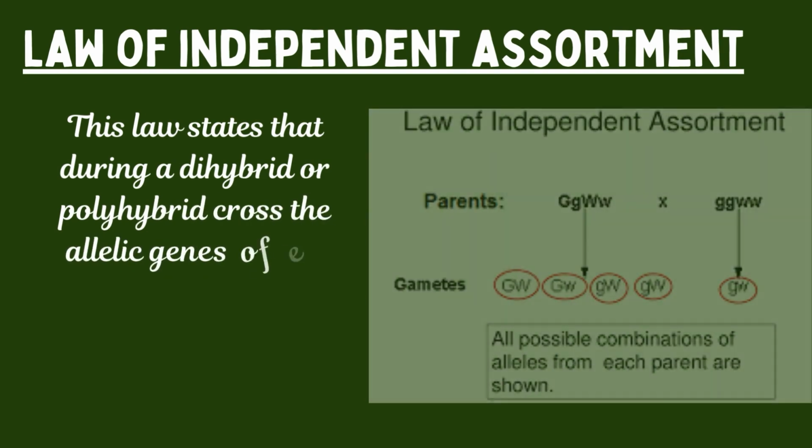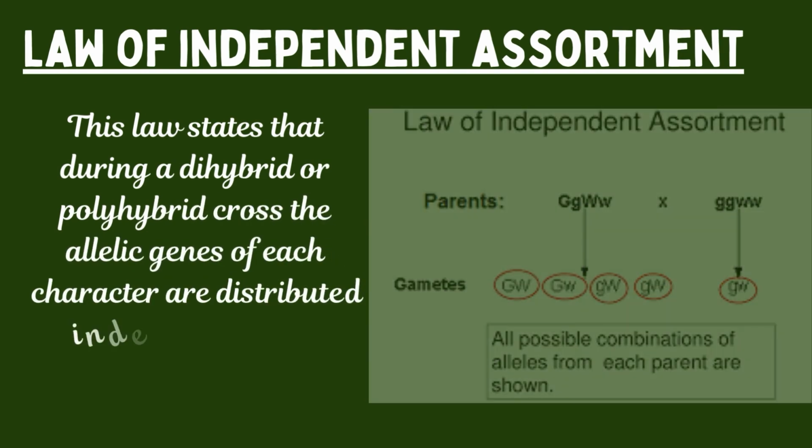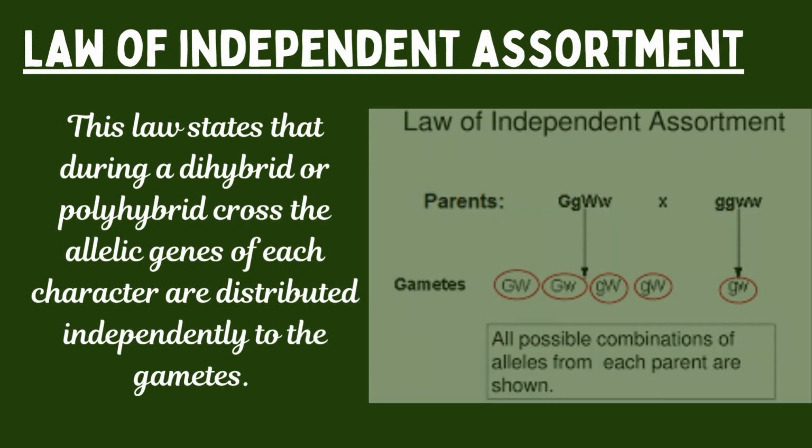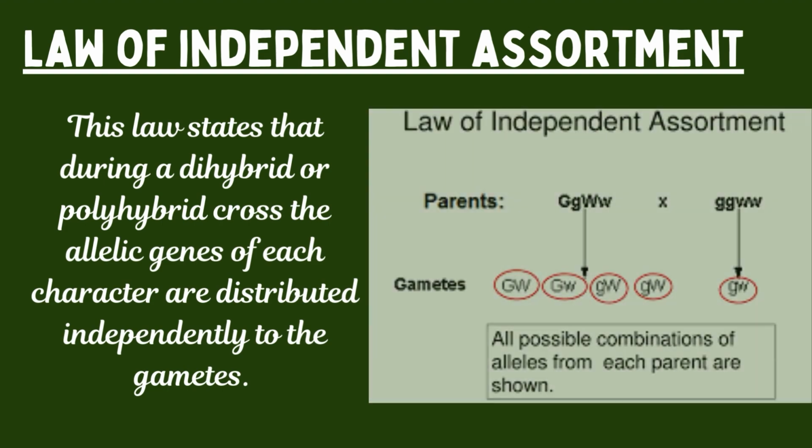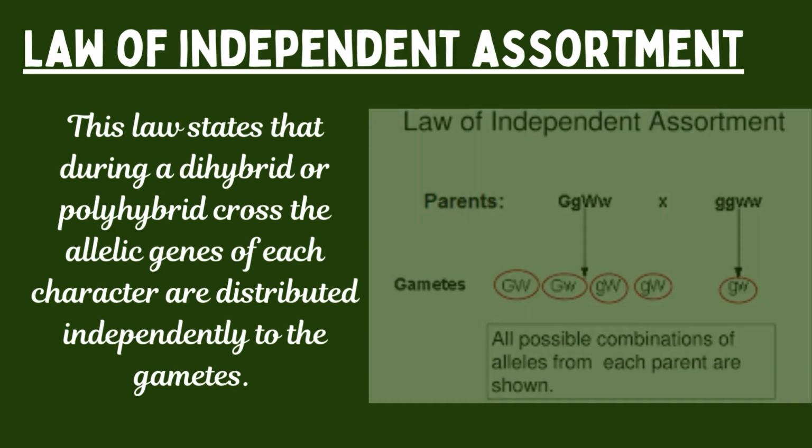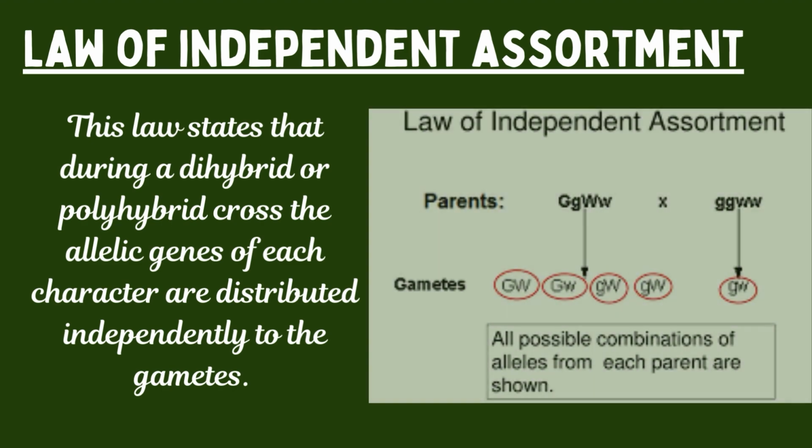Out of the four laws, the first three, that is law of paired units, law of segregation, and law of dominance, were derived by Mendel from monohybrid crosses. But the fourth law, law of independent assortment, was derived by Mendel from dihybrid cross.